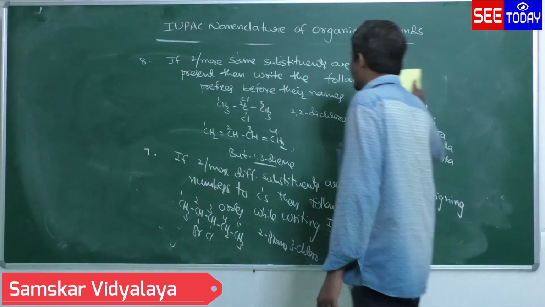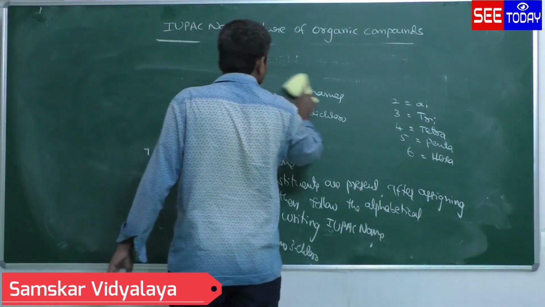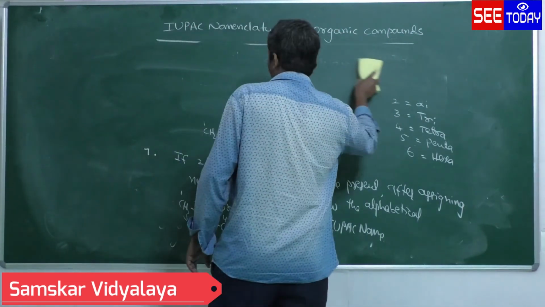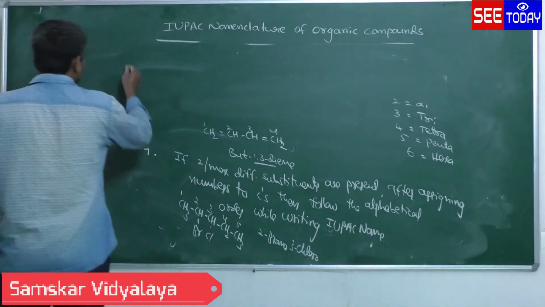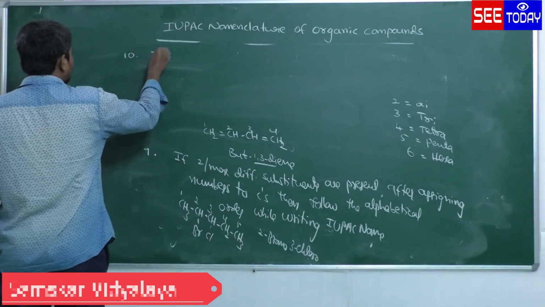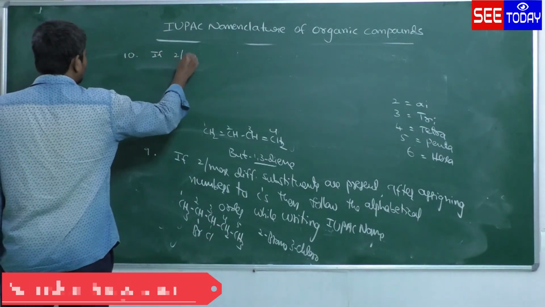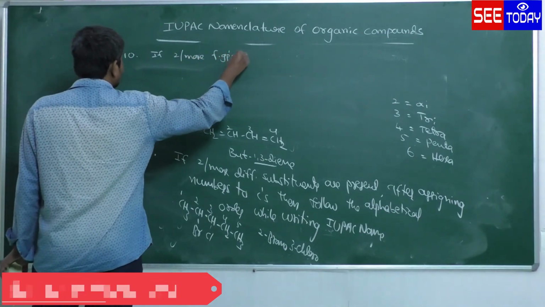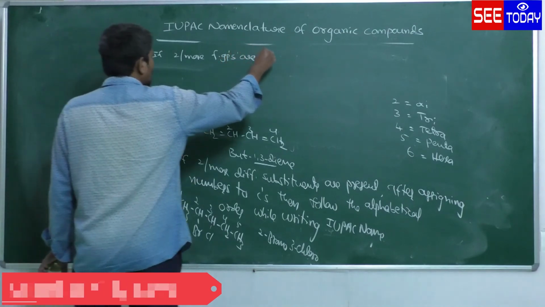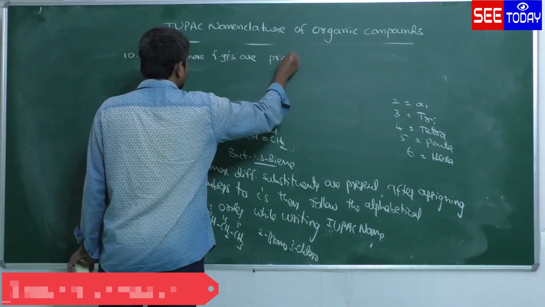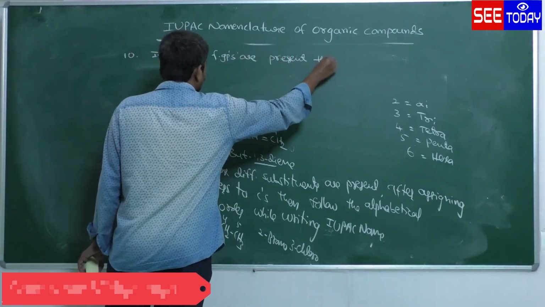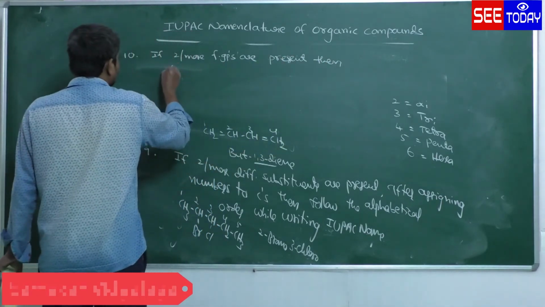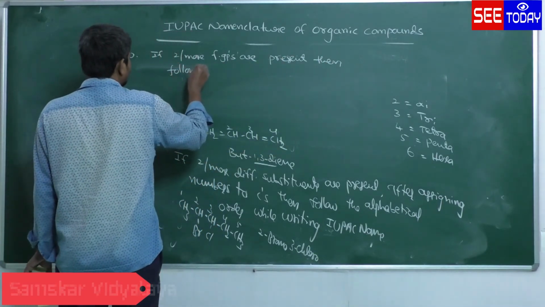Rule number 10. If two or more functional groups are present, then follow the priority order.